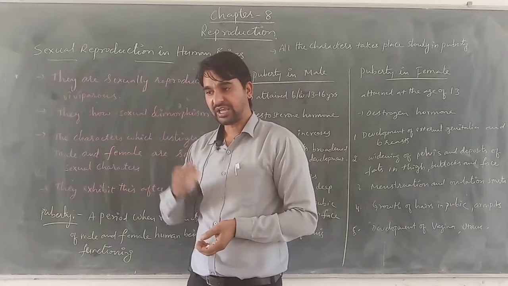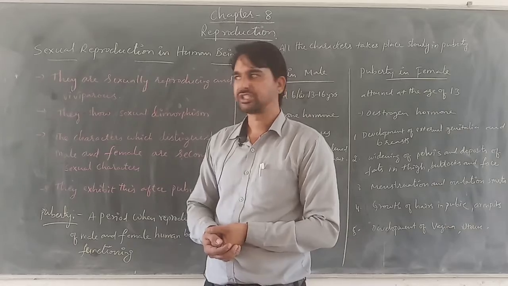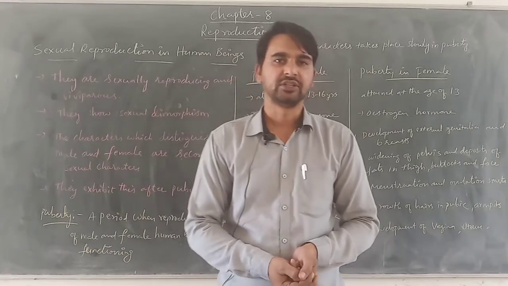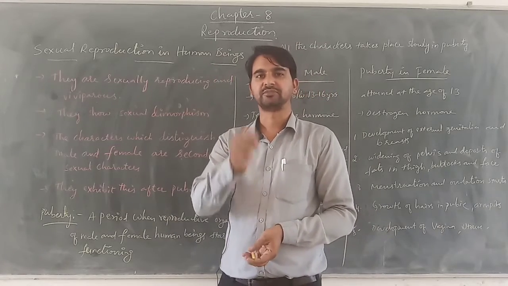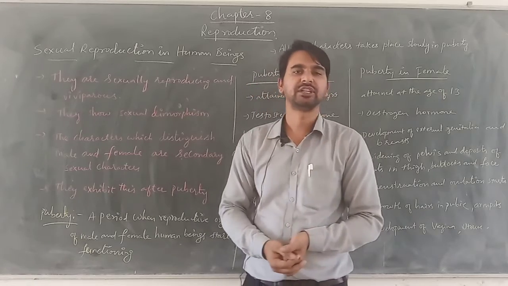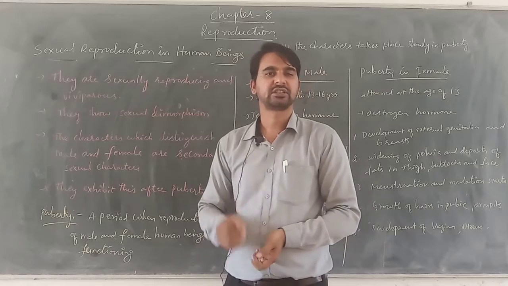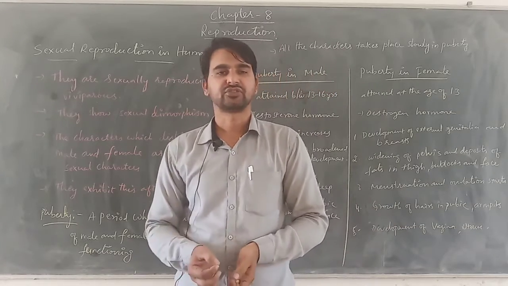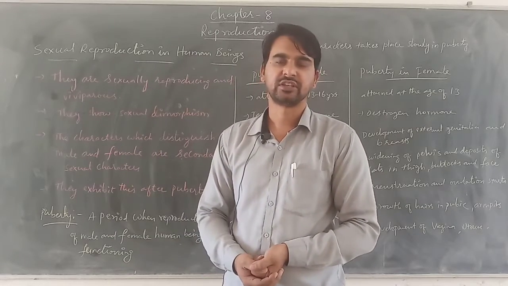Then we learned about pollination, that is the transfer of pollen grains, which helps in the process of fertilization. Pollination is differentiated into two types: self-pollination and cross-pollination. In self-pollination, the transfer of pollen grains takes place in a bisexual flower, within the same flower or to another flower on the same plant.